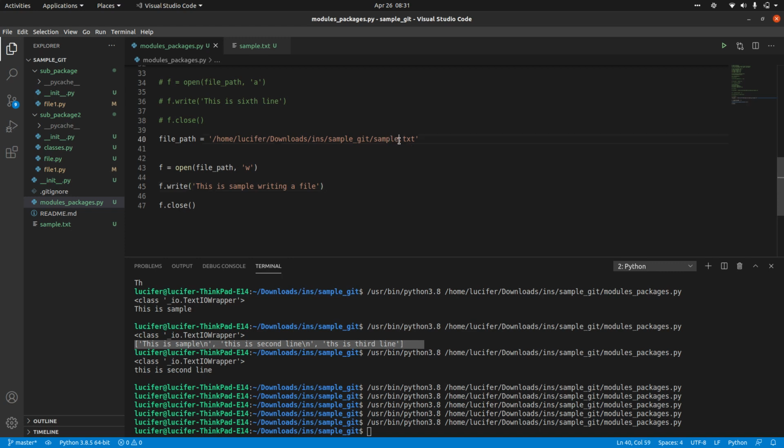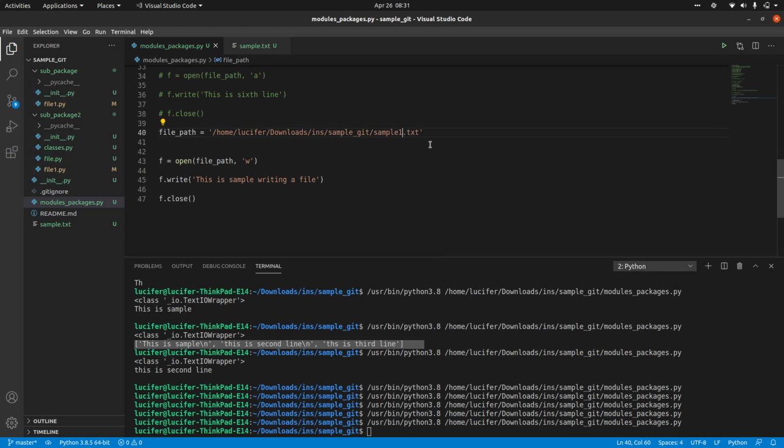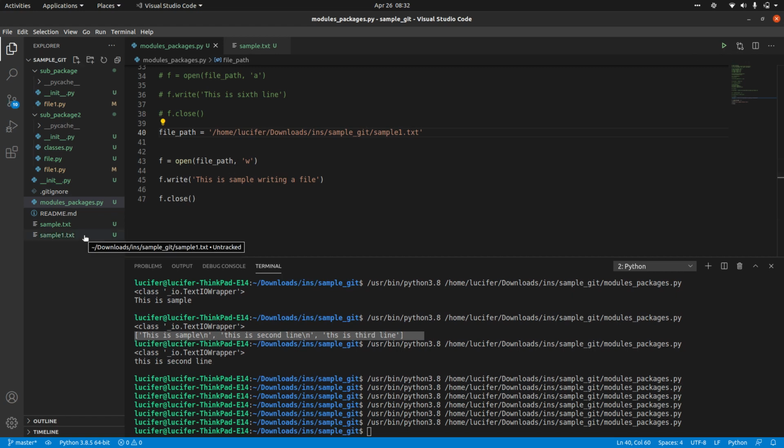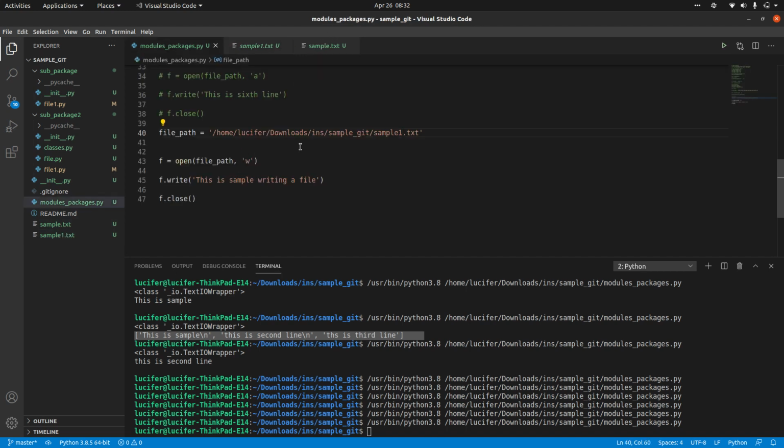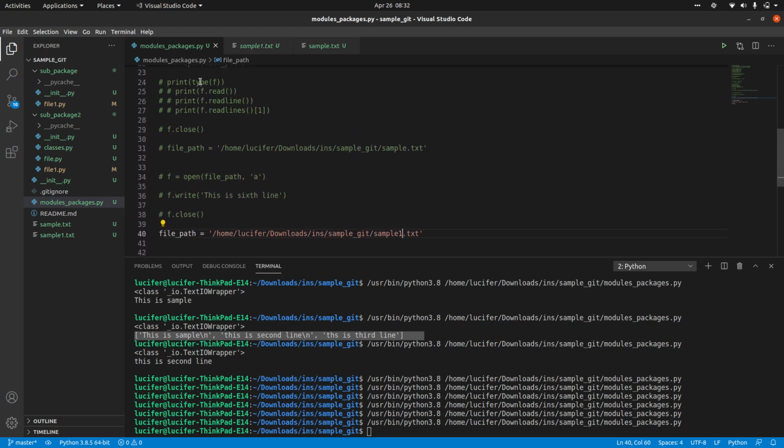Now let me show you one more thing. I am just giving the file path as sample1.txt, which is not present in my folder. Even though I don't have this particular file, if I try to run this, it will create the file and write into it. You saw this file just got created. When you open that, you can see the same text is present in it as well. So this works for both append as well as write modes. If the file is not there, it will just create it and then write into that file. It will not work for the read mode.